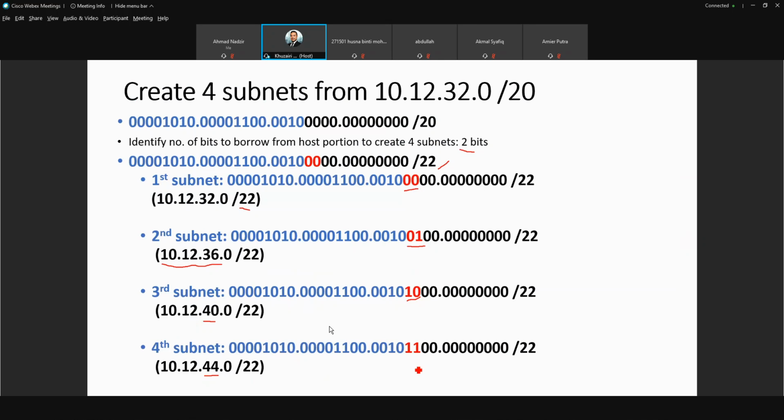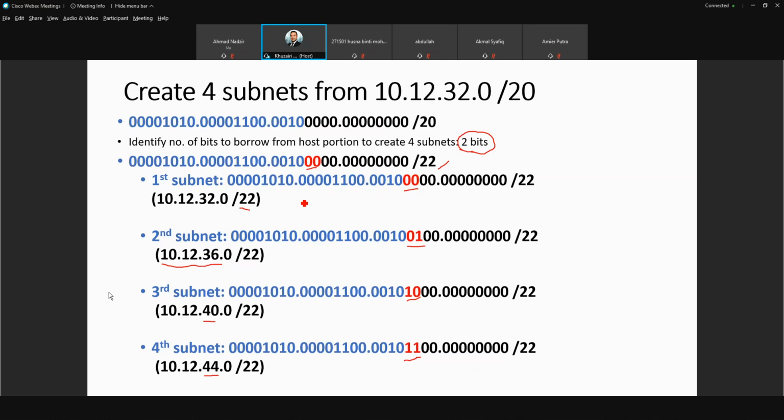Okay, you see, to create 4 subnets, you need to borrow 2 bits. And then it becomes /22. So when you borrow these 2 bits, when you want to create 4 subnets, you need to have 4 combinations, right? 00, 01, 10, and 11. So that's why you can create 4 subnets.